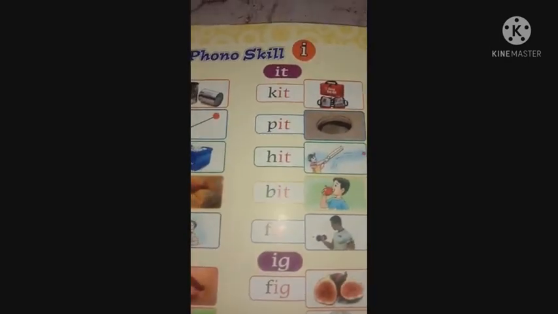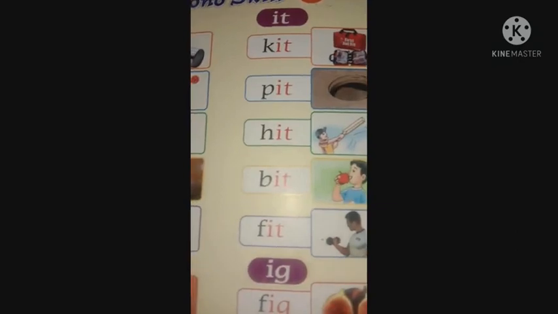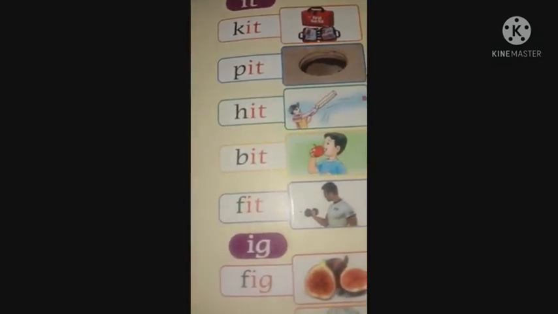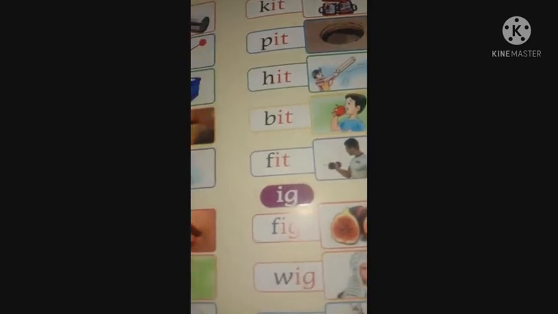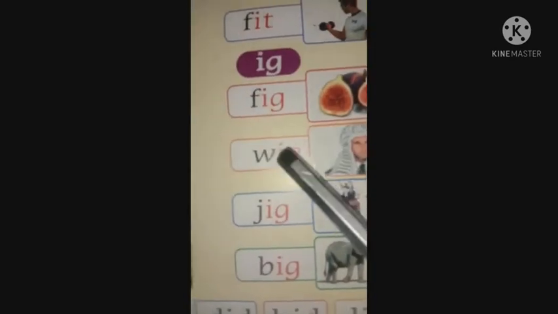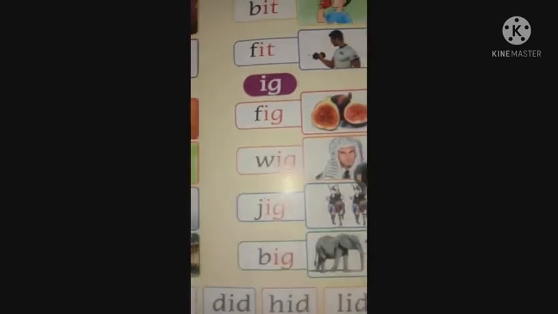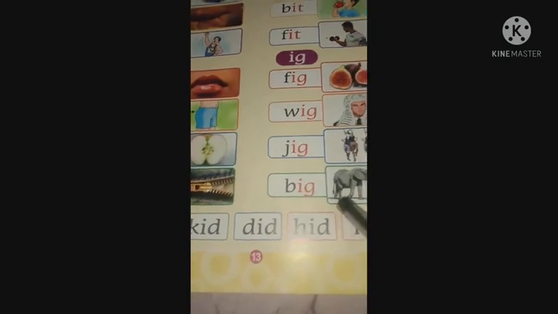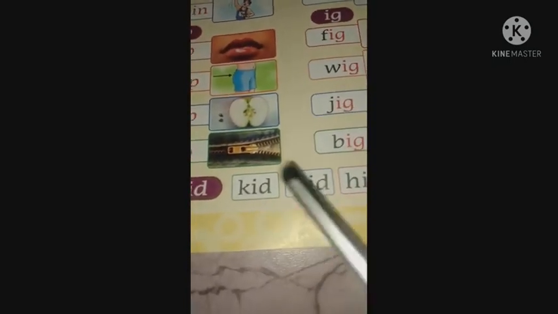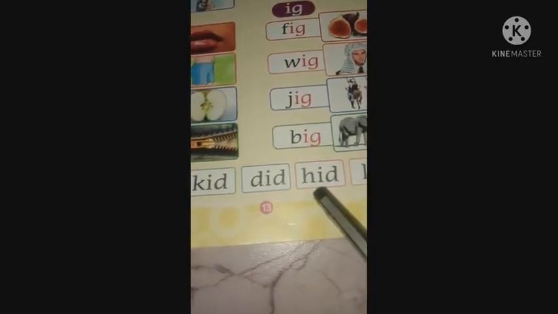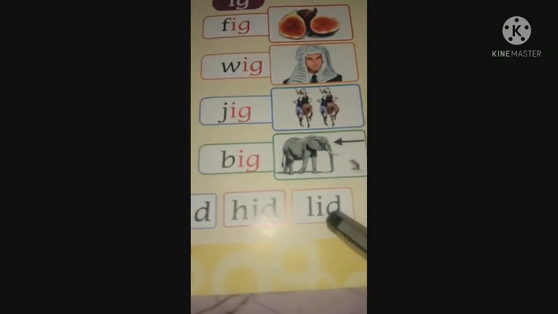K-I-T, kit, P-I-T, pit, H-I-T, hit, B-I-T, bit, F-I-T, fit, F-I-G, fig, W-I-G, wig, J-I-G, jig, B-I-G, big. K-I-D, kid, D-I-D, did, H-I-D, hid, L-I-D, lid.